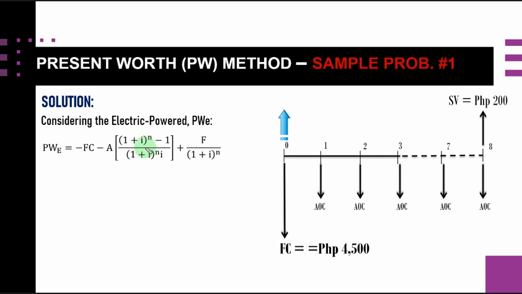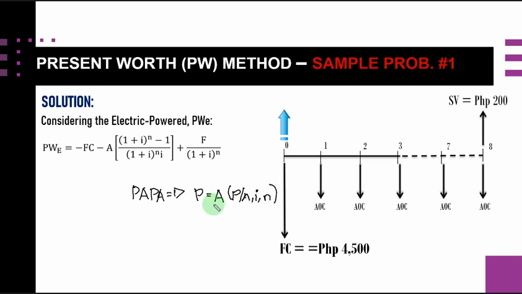But this one, if you can still remember, is our case number 1 regarding our Papa, in which P is equal to A, and then we have P given A at this I% in n years.